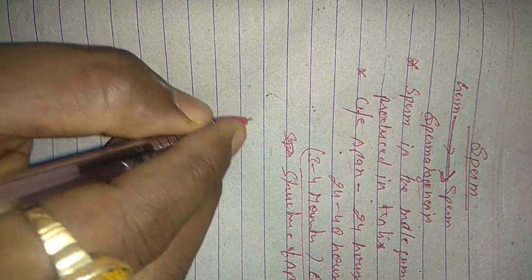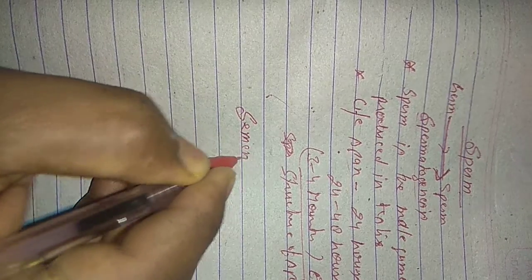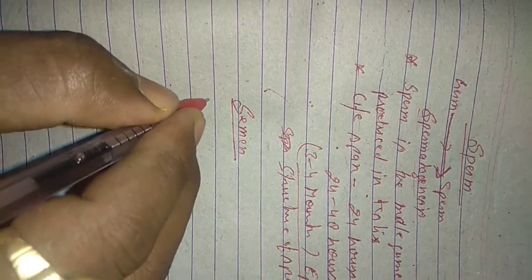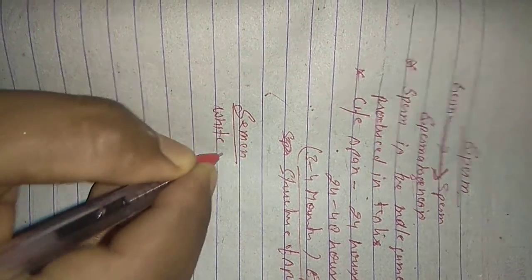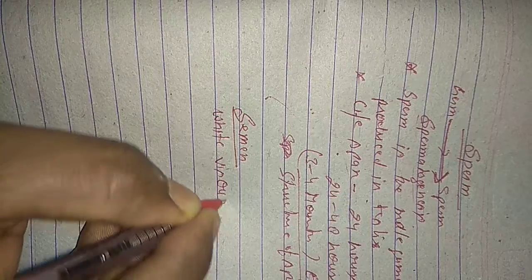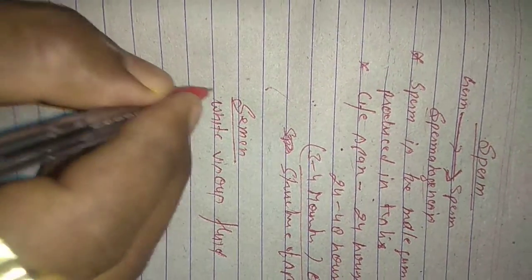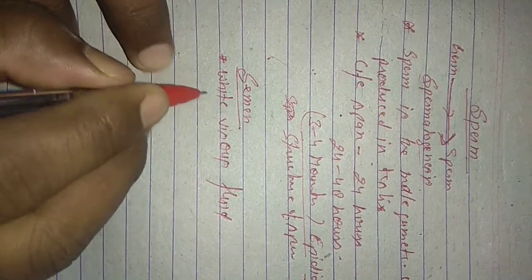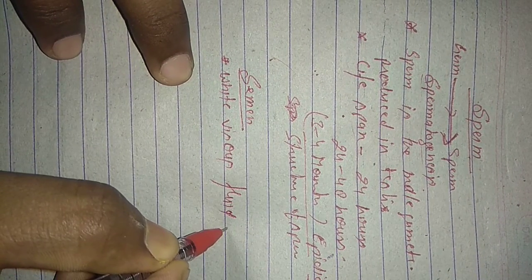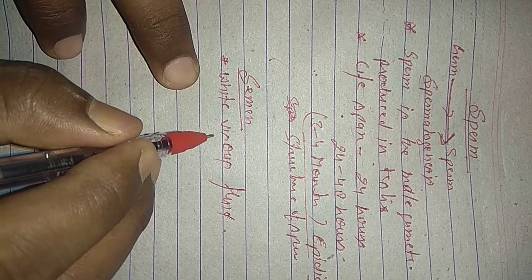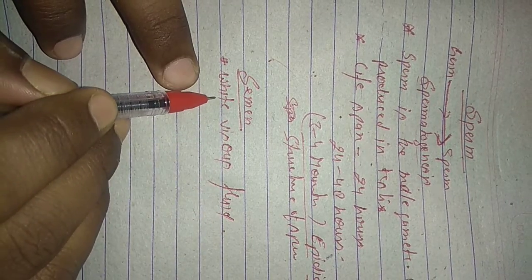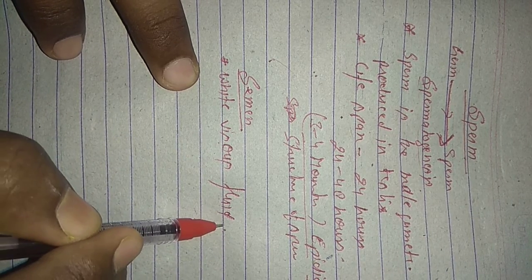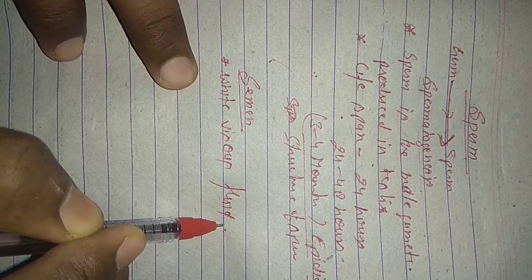Now next is semen. Semen is the white viscous fluid which is secreted through the penis during sexual excitement.